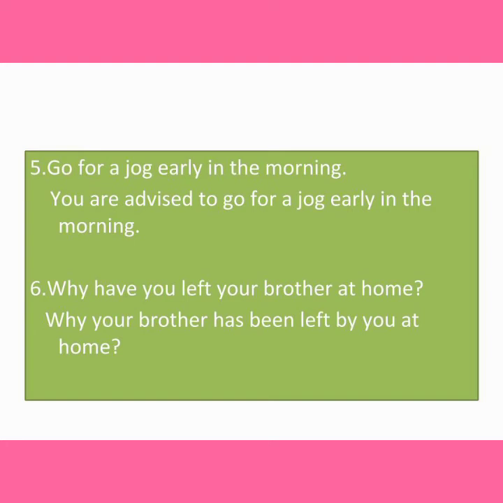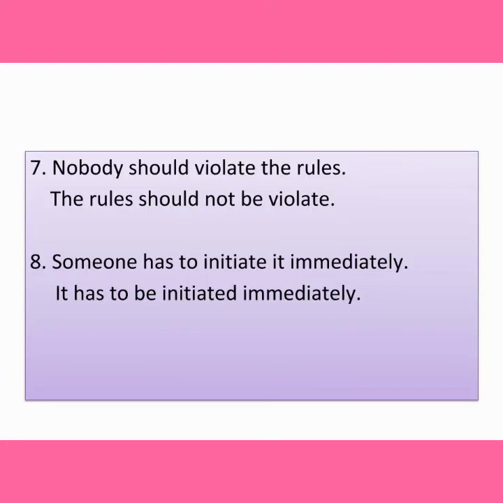Now, let us see the seventh. Nobody should violate the rules. It is an imperative, an order. The rules should not be violated. The third form of violate is violated. Let us see the eighth one. Someone has to initiate it immediately.